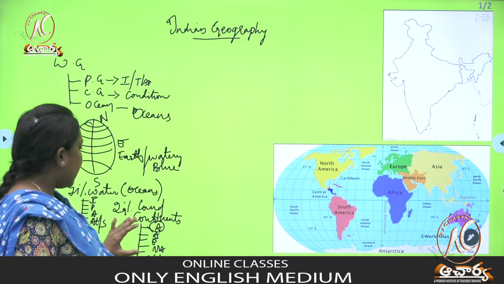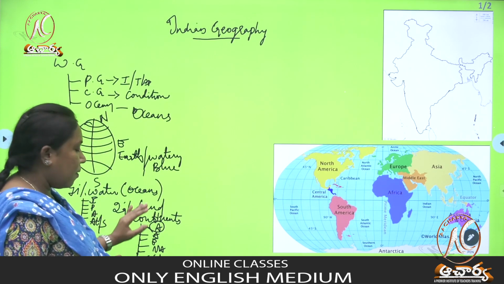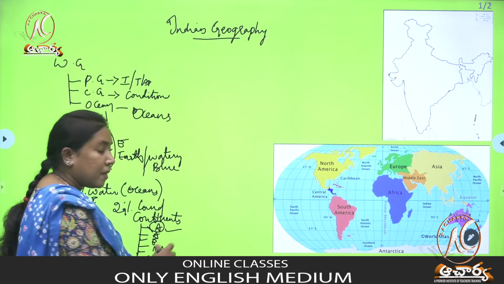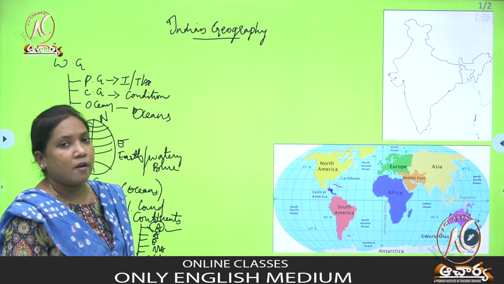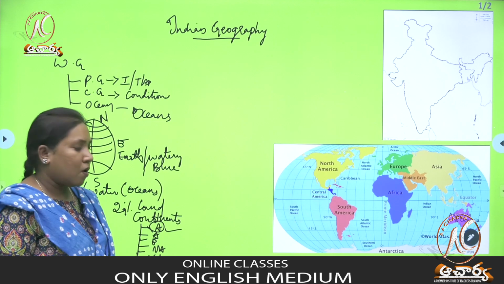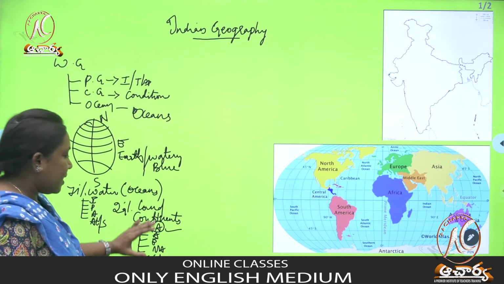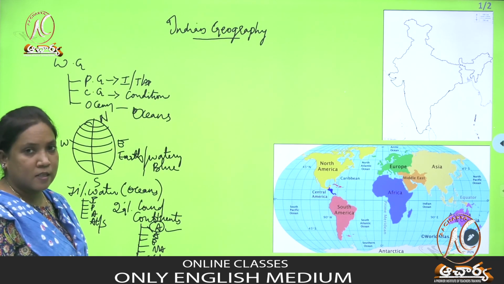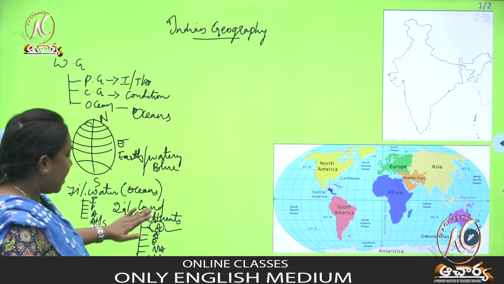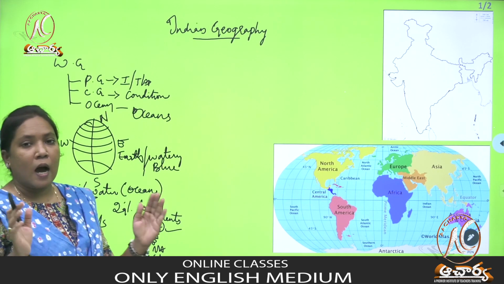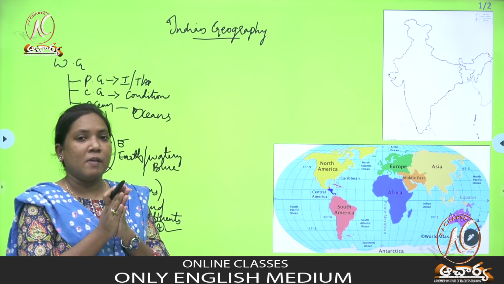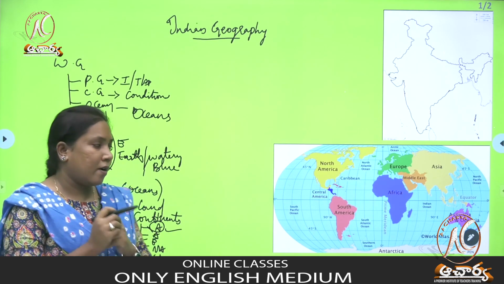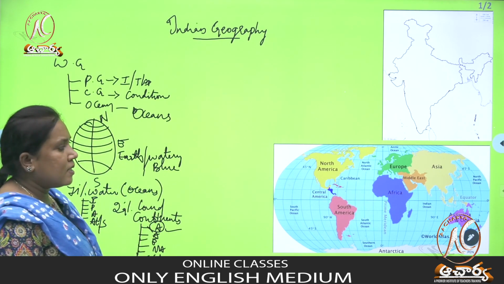So now we'll see about the earth. Among the 7 continents, Asia is the largest continent. Asia is the largest continent. So around many millions of years ago, these 7 continents collided with each other. Collided means nothing but it was formed as one continent. Now presently we have these 7 continents.